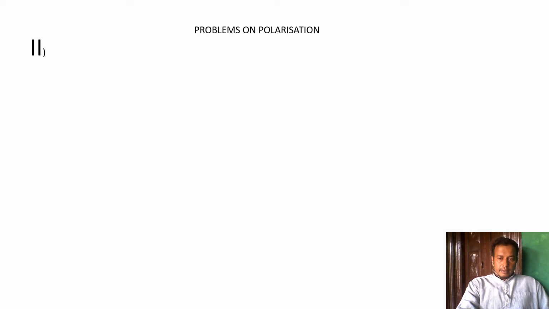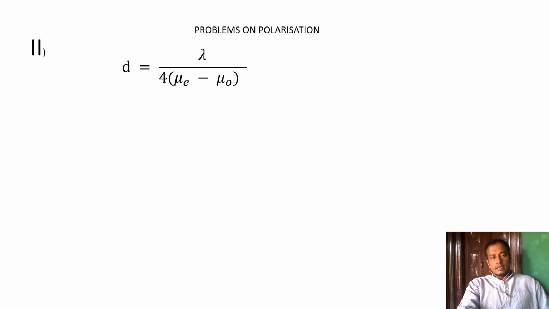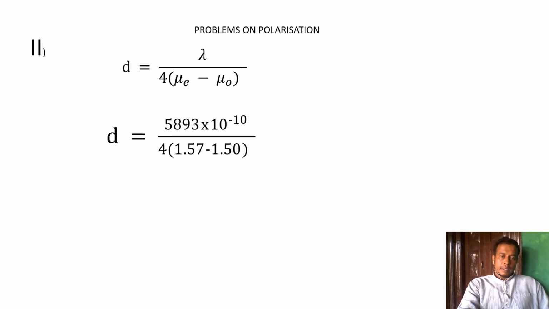For the second part of this question, the thickness of a quarter wave plate can be calculated as lambda by 4 into mu e minus mu o. Here the refractive index for the extraordinary ray is more than the ordinary ray, that's why it is taken as mu e minus mu o. On substituting the values of lambda, mu e and mu o, that is 1.57 minus 1.50, the thickness is 0.736 into 10 to the power of minus 5 meter.